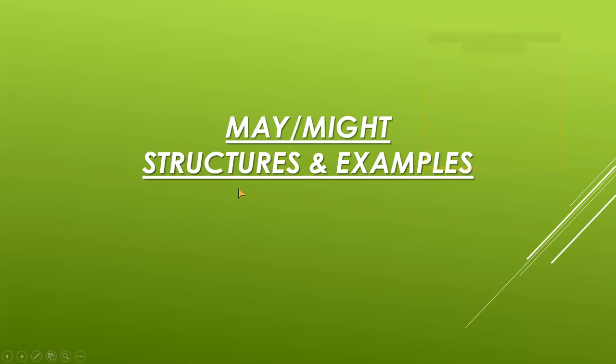I'm showing you the structures and examples of these modal verbs. As I told you, for active voice and for passive voice, the structure remains the same for all the modal verbs, so these are very easy sentences. Try to concentrate and note down the important points in your rough notebook so that it will help you when you practice.